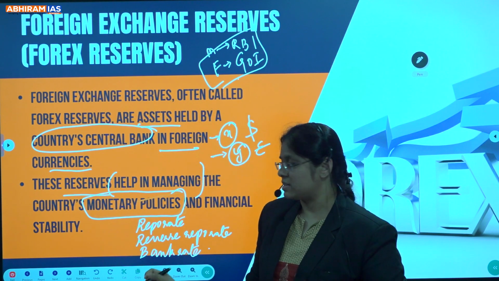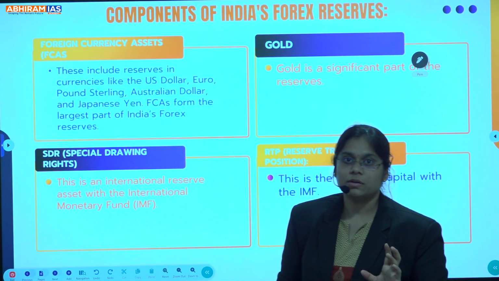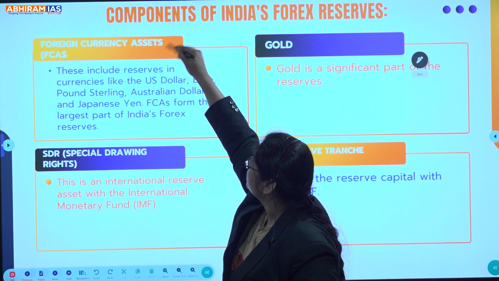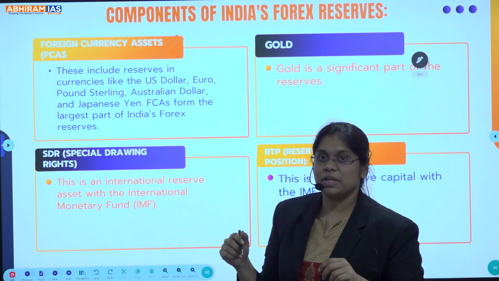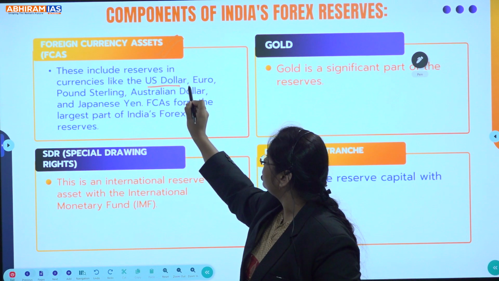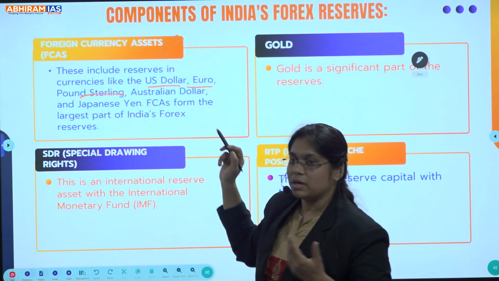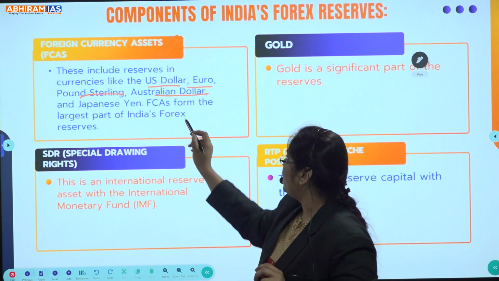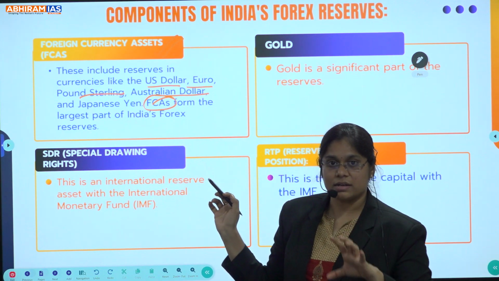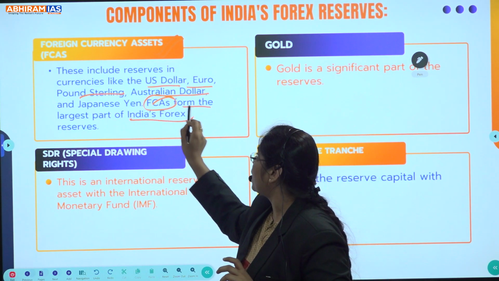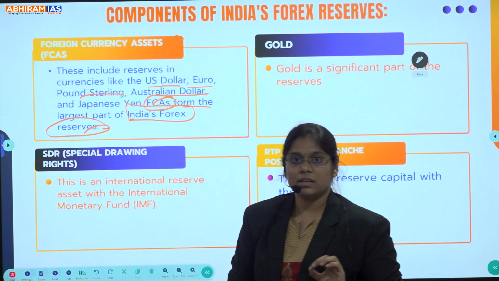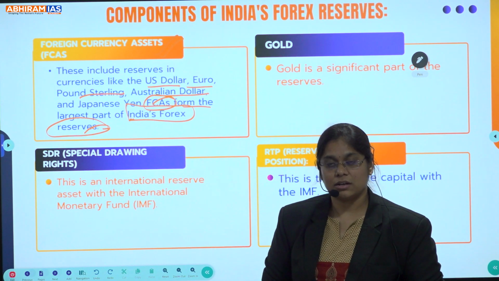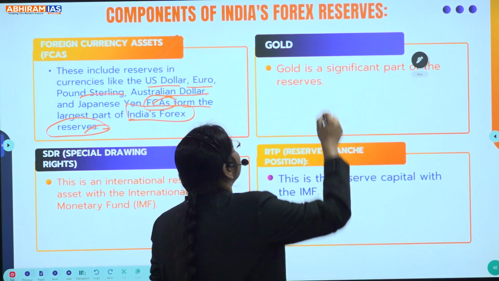Clear? Now, next, let's see the components of Forex reserves. Okay? 4 components. One is the foreign currency assets. That means they include the US dollar, euro, pound sterling, and also Australian dollars and Japanese yen, etc. Okay, and these foreign currency assets form the largest part of India's Forex reserves. Clear? What is the highest in the Forex reserves? That is the foreign currency assets. Okay. Next is the gold.